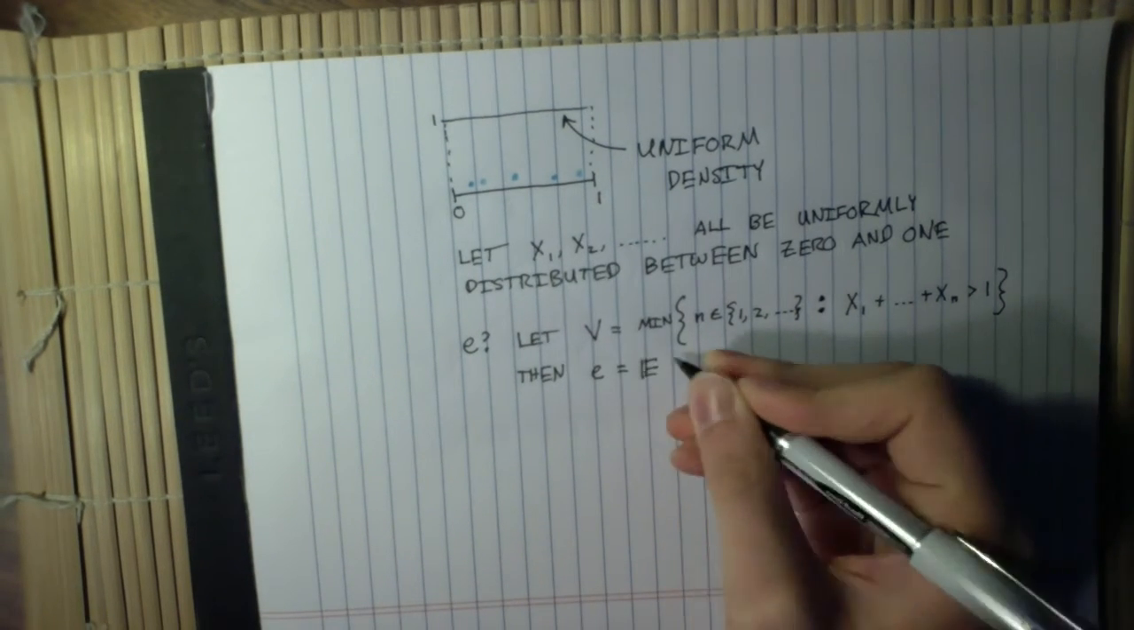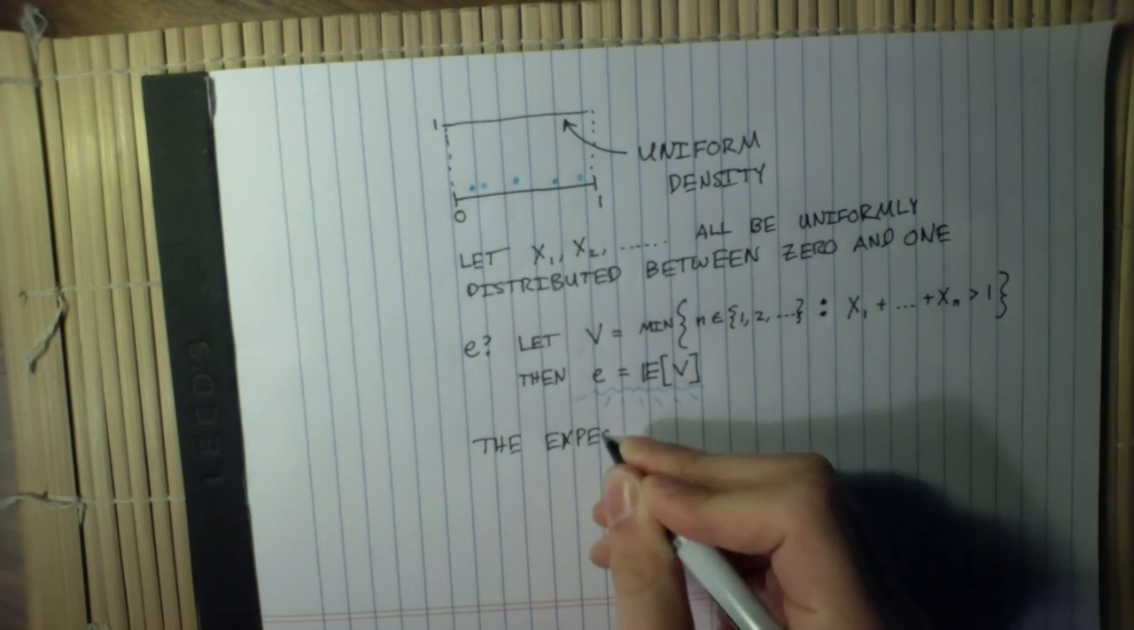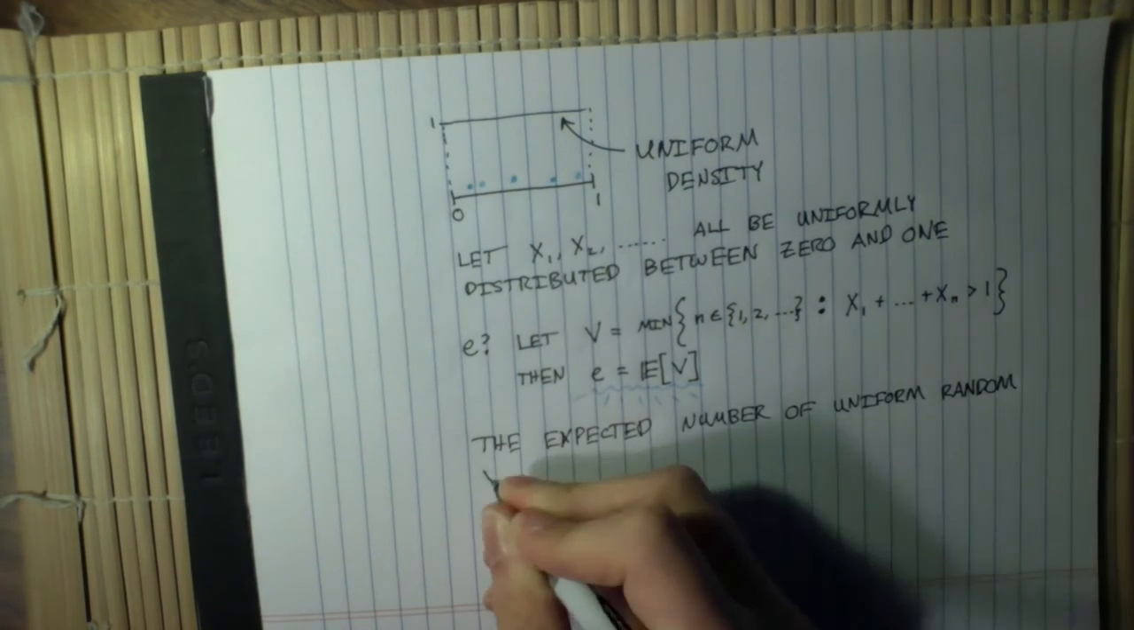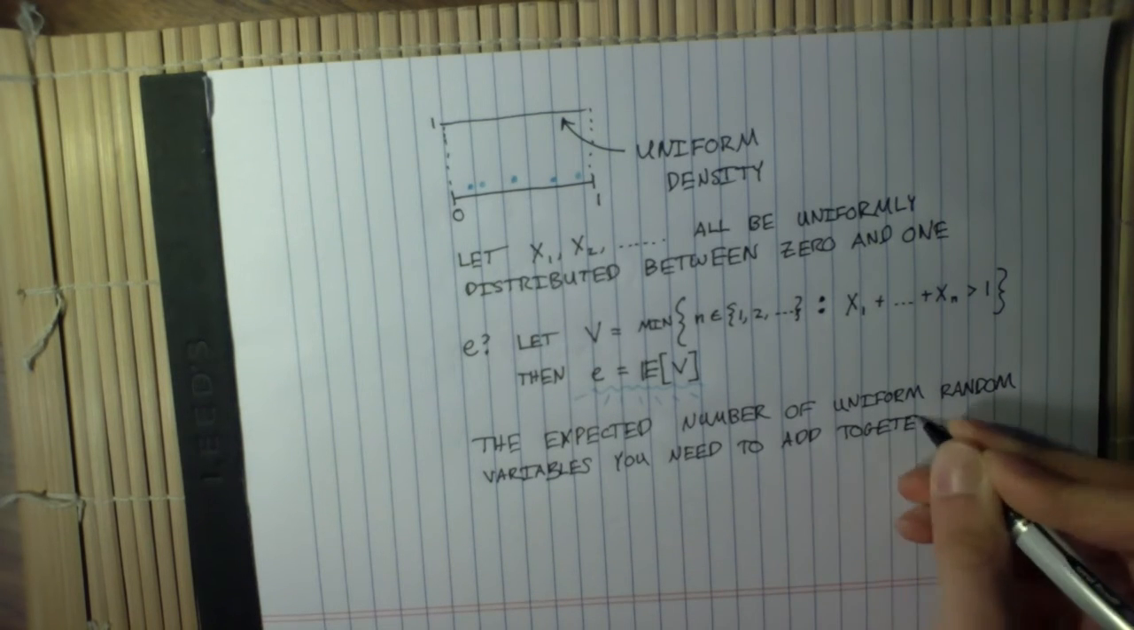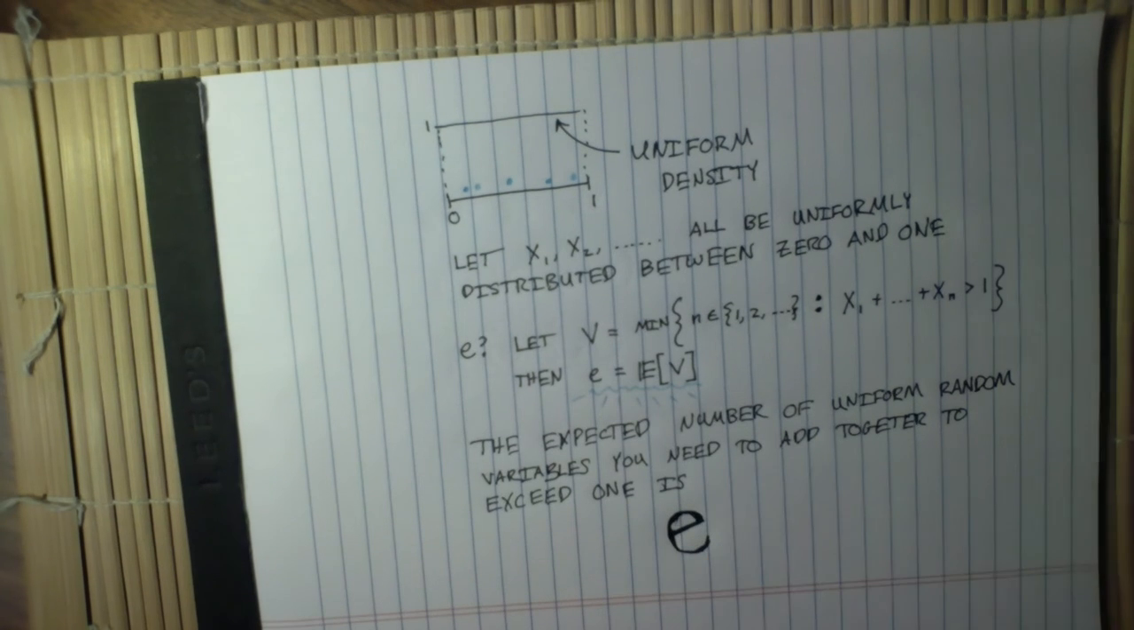Now here's the important part, guys. In order to get e, we need to look at the expected value of v, where the expectation is taken over all of the randomness in all of the xi's. And in particular, this expectation equals e. Isn't that crazy?